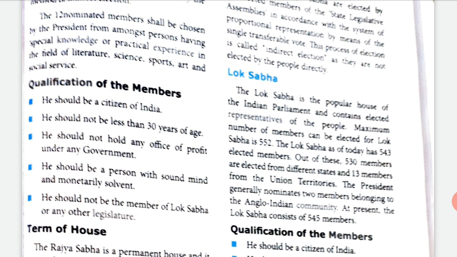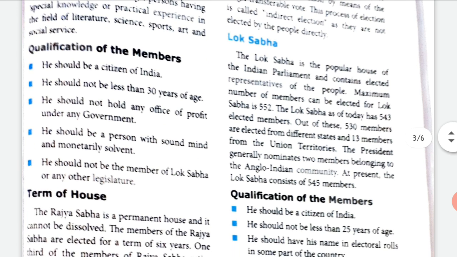Qualification of the members of the Rajya Sabha. He should be a citizen of India. He should not be less than 30 years of age. He should not hold any office of profit under any government. So he should not be a government officer. He should be a person of sound mind and monetarily solvent, that means having money. Okay, he should not be a member of the Lok Sabha or any other legislature or law making organ.